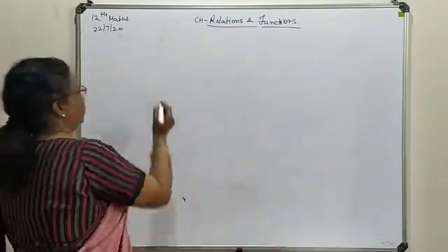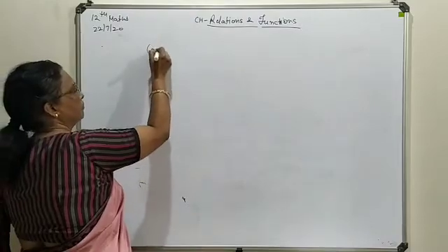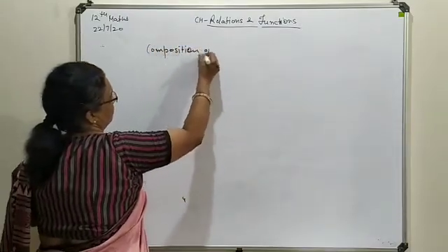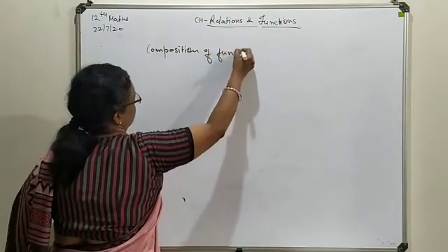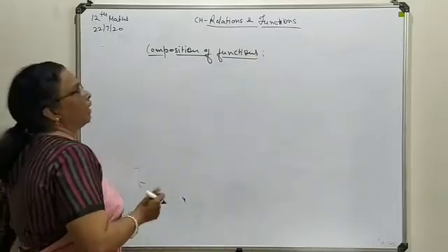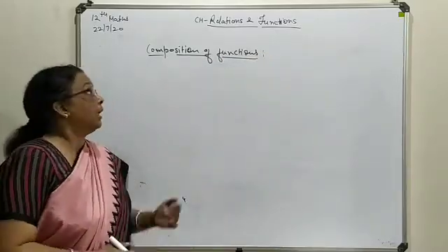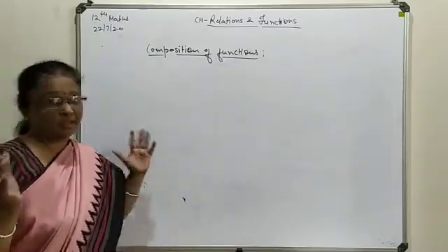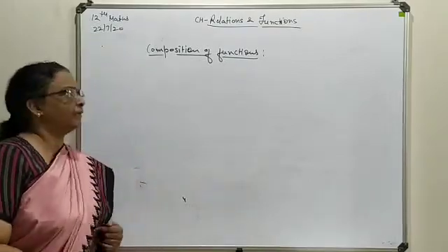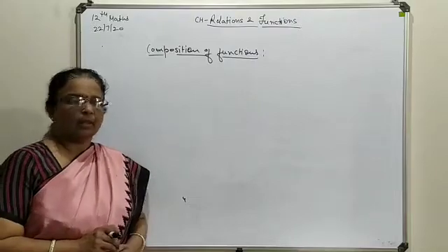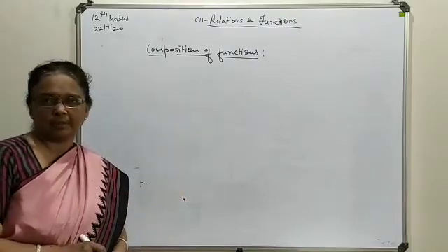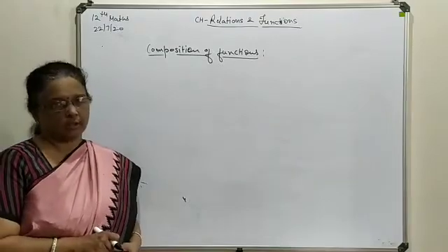Now we are talking about composition of functions. As the term composition means, we combine more than one function, so at least two functions we have to combine. Let's look at the basic criteria: which functions can be combined, and under which condition.